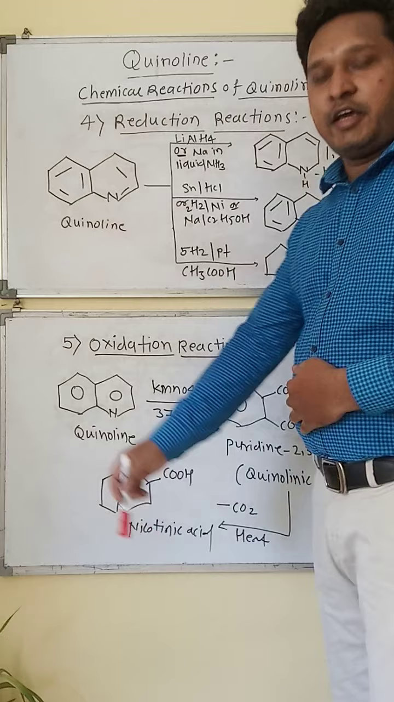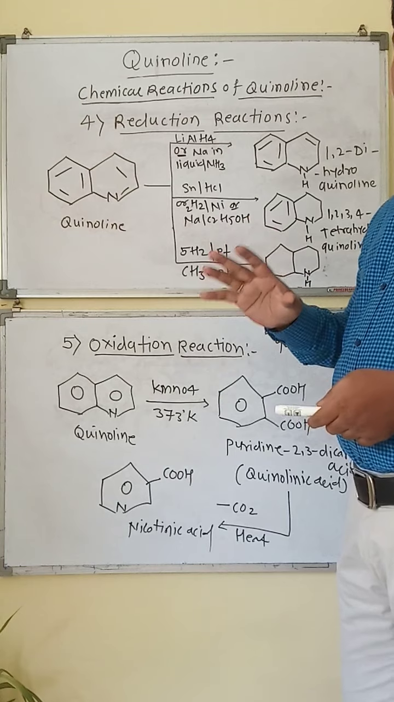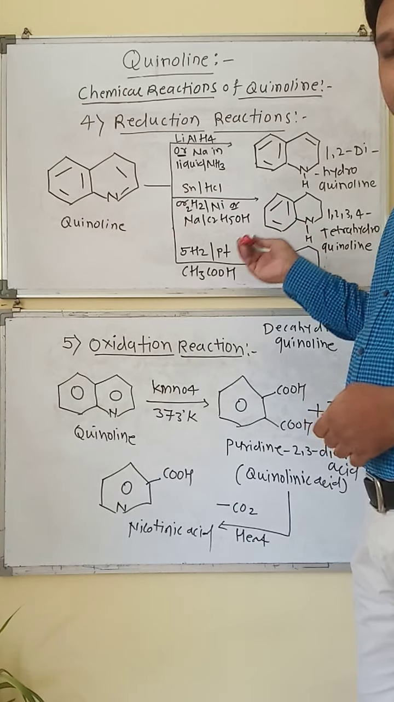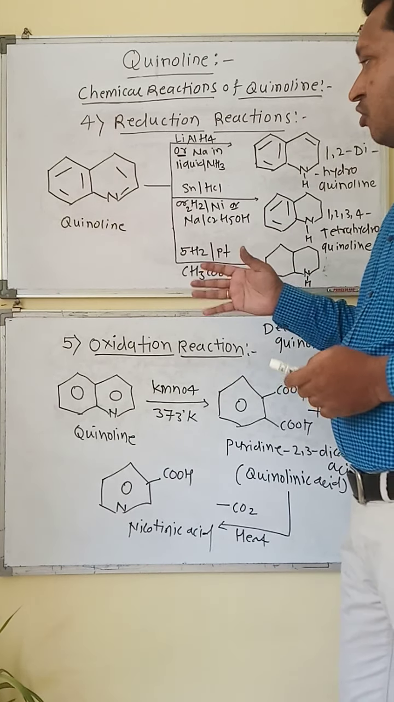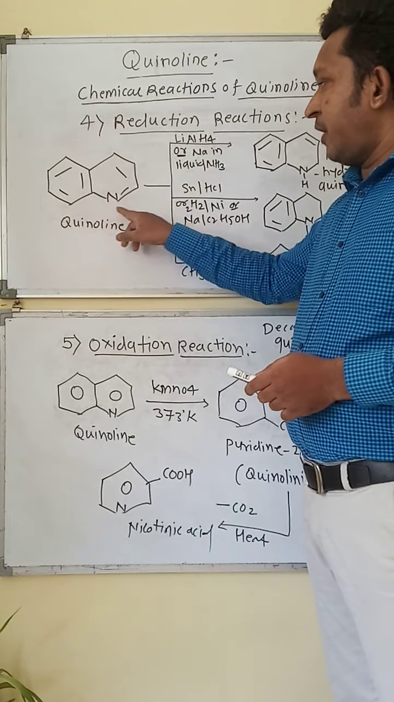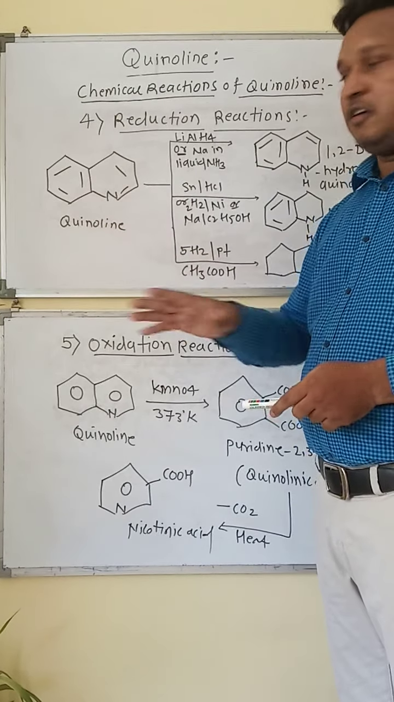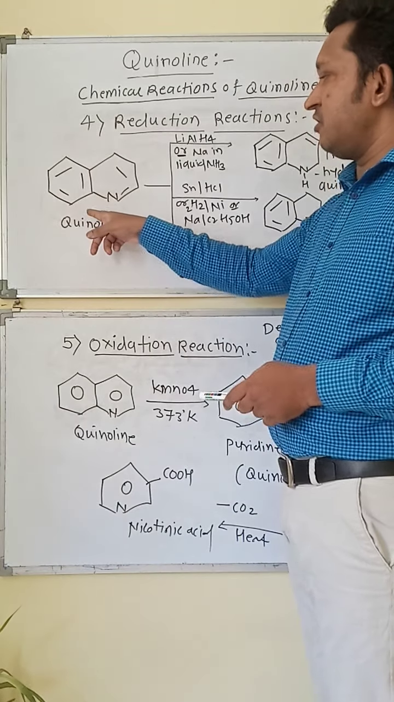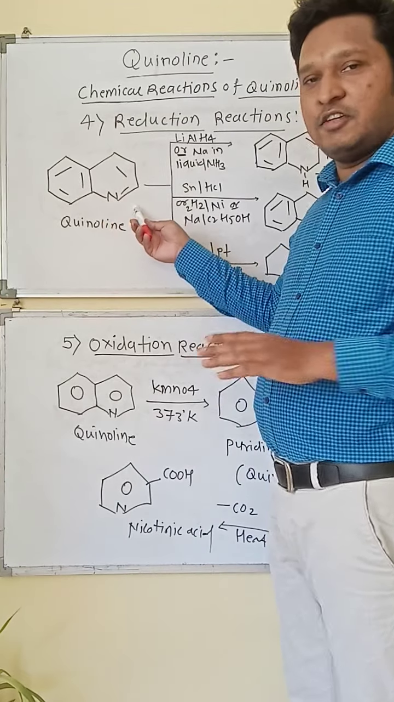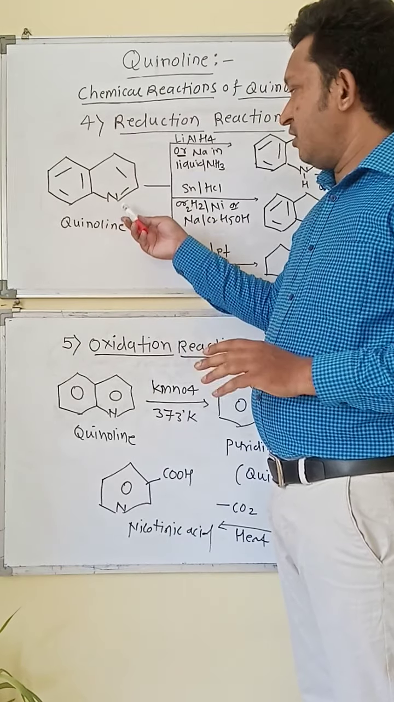Now the next chemical reactions of quinoline are the reduction reactions of quinoline. Reduction means addition of hydrogen and removal of oxygen takes place. In this reaction we will remove only the hydrogen, not add oxygen, but there is a removal of the hydrogen from this pyridine ring. Okay, in the quinoline structure, the pyridine ring is more susceptible to reduction, and the benzene ring is resistant to reduction. The benzene ring is resistant to reduction, and only this pyridine ring will undergo reduction type of reaction in quinoline.